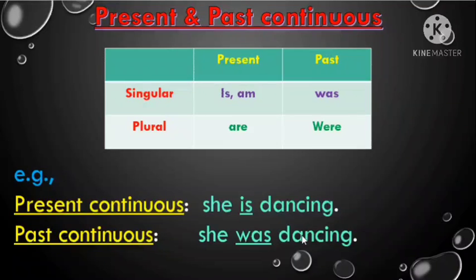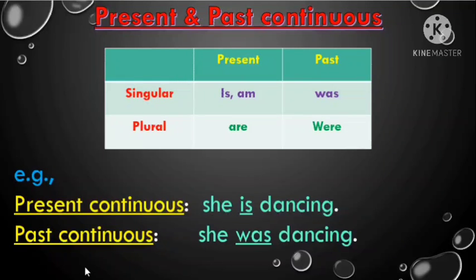Now I told you in the previous class, when the verb is in the ing form, it denotes continuous motion. Since we have to change in past continuous, so we will write she was dancing. Both these sentences are in singular form because the helping verb is and was are used here with the singular pronoun she. I hope it's clear till here.